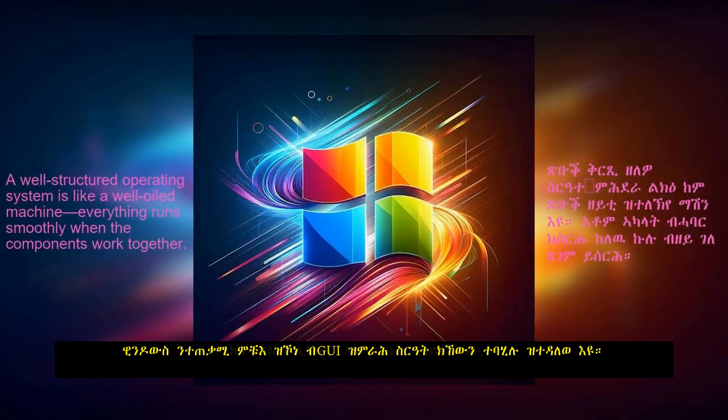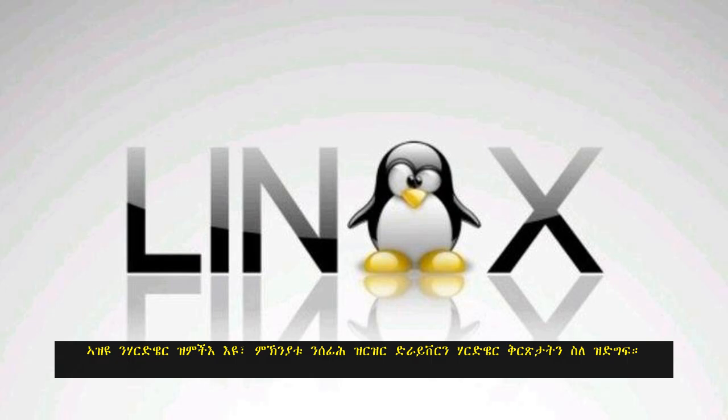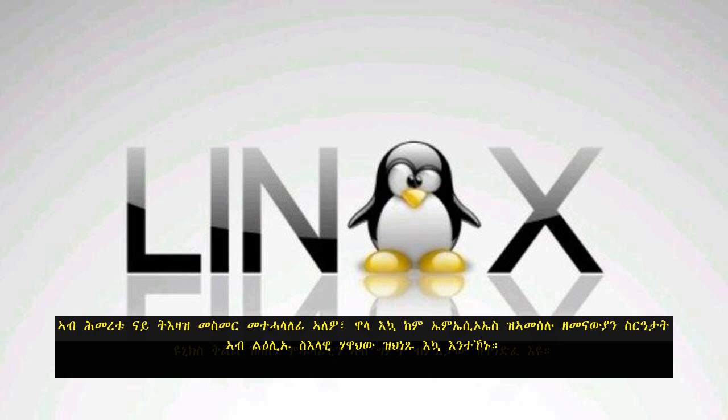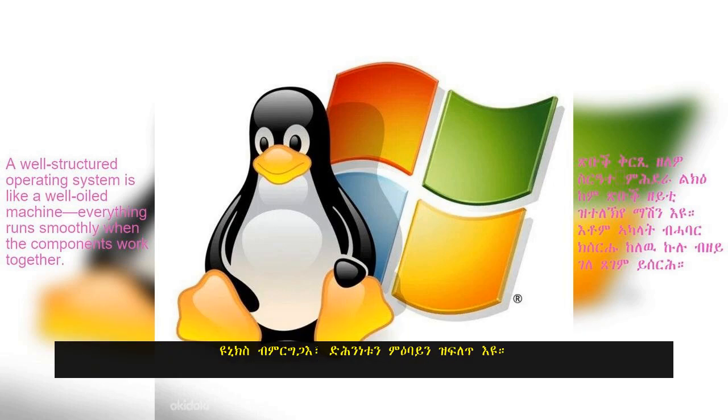4. Windows versus Unix, macOS, Linux. System design. Windows. Windows is designed to be a user-friendly, GUI-driven system. It's very hardware-friendly, as it supports a wide range of drivers and hardware configurations. This is one of the reasons why Windows is so widely used for personal computers. Unix. Unix is designed with simplicity and modularity in mind. It has a command line interface at its core, though modern systems like macOS have graphical environments built on top of it. Unix is known for its stability, security, and scalability.